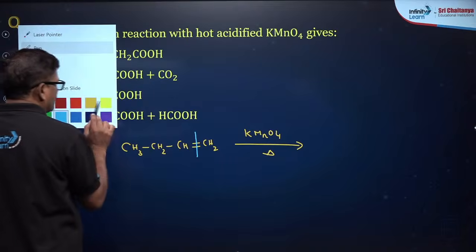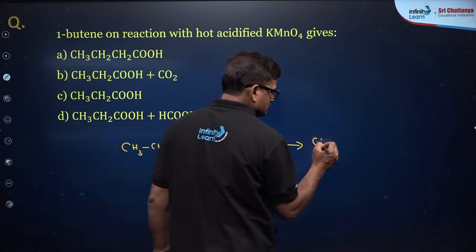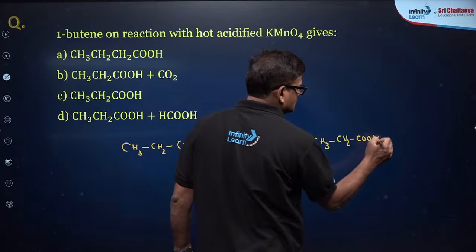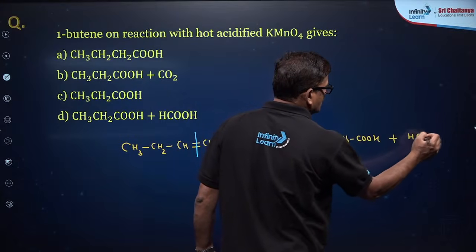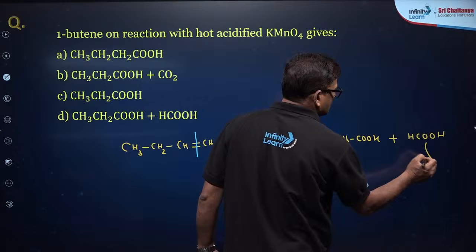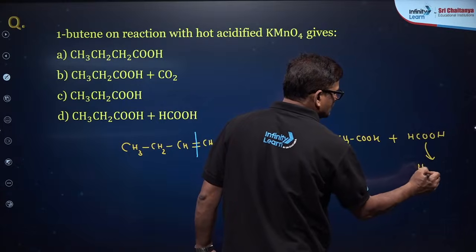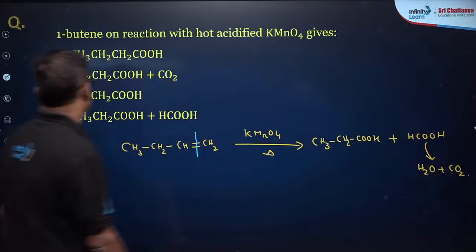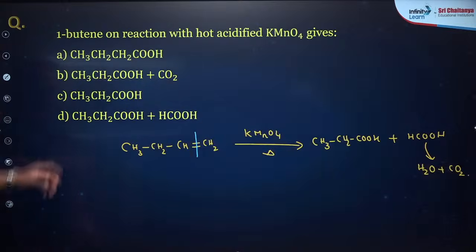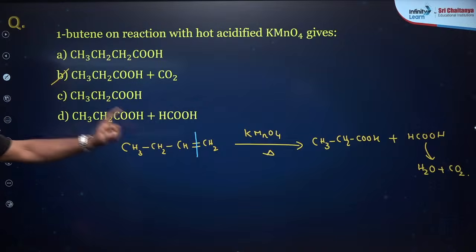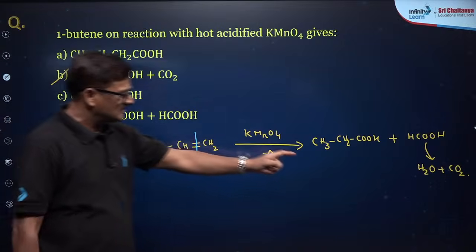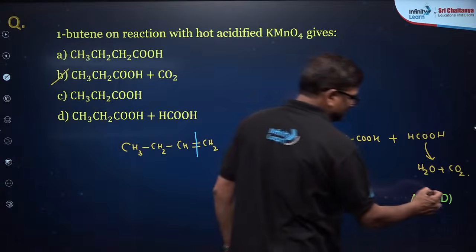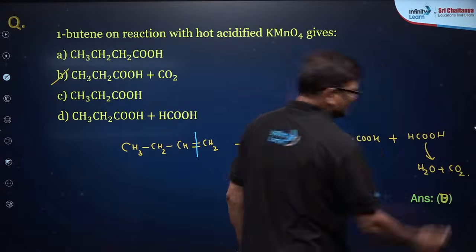So you are going to get propanoic acid and HCOOH, which is further converted into H2O plus CO2. So it is propanoic acid and CO2. The answer is going to be B, not D, B.